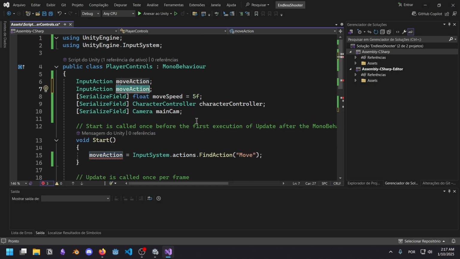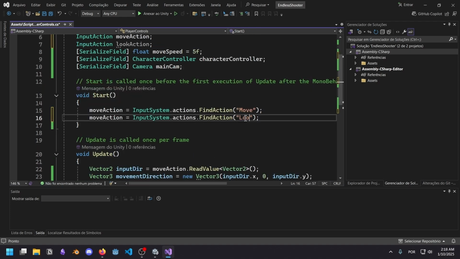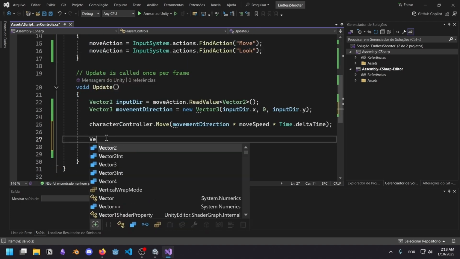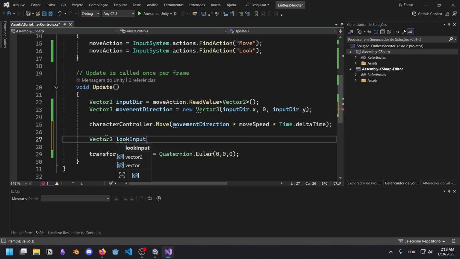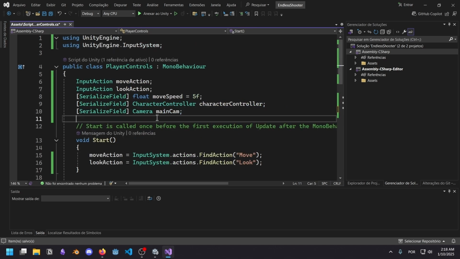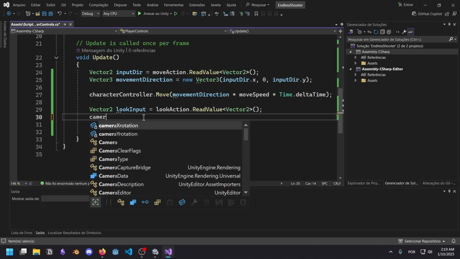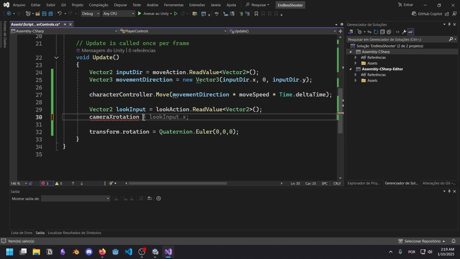I want a look action, and then I need a vector 2. Look input, look action, read value. And then I need to create a float in here. Camera X rotation and camera Y rotation. Camera X rotation is going to plus equal. No, it's going to be plus equals.